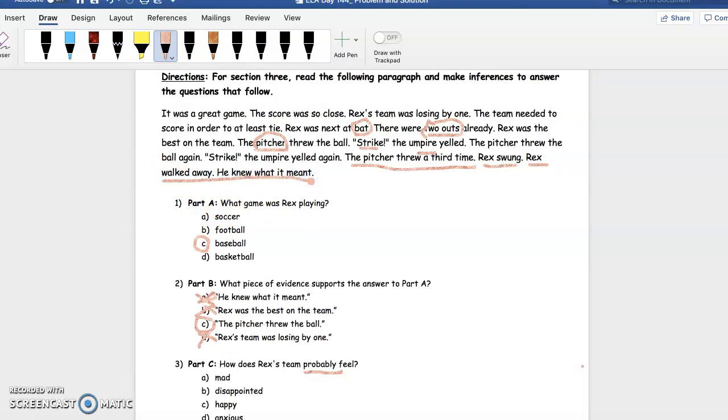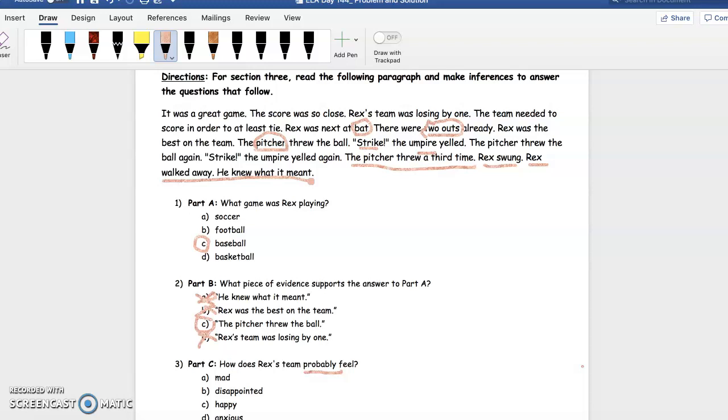He knew what it meant, right? So the fact that Rex walks away, when I make an inference, guys, remember we have to use our evidence plus text schema equals inference. My schema tells me that in baseball, if you hit a home run or if you hit the ball, you pretty much go to the next plate, right?